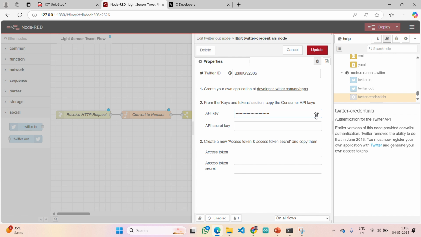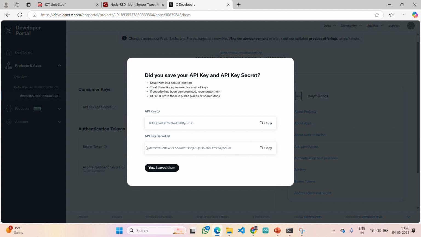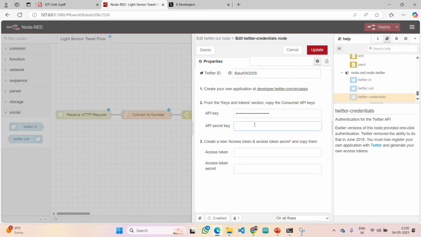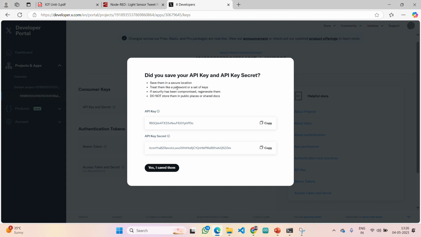Yes, once it is done, we will also take a screenshot for saving those. And for the API key secret, copy even that. Yes, that one we need to paste here. That is the secret key and this is the API key. Now both are done. Yes, just let me take a screenshot of it. Yes, I saved them.